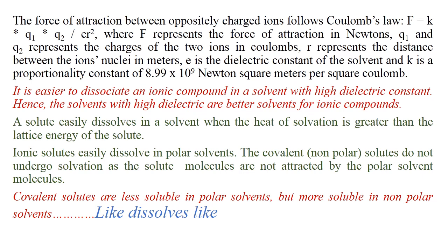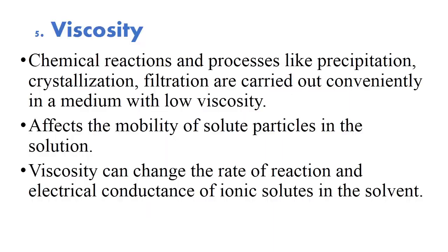A solute easily dissolves in a solvent when the heat of solvation is greater than the lattice energy of the solute, if we talk in terms of heat of solvation. Ionic solutes easily dissolve in polar solvents. The covalent solutes do not undergo solvation, as the solute molecules are not attracted by the polar solvent molecules. The covalent solutes are less soluble in polar solvents but more soluble in non-polar solvents. For example, like this.